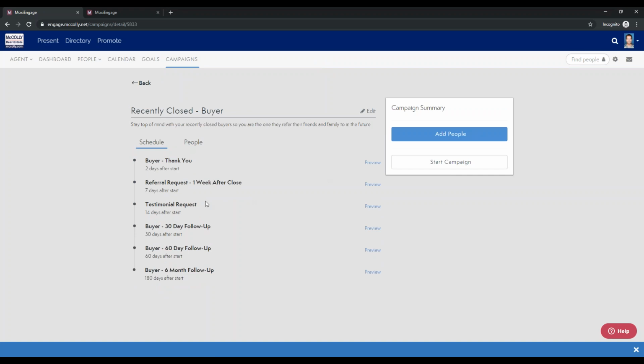So let's say you've gotten your campaign all good to go, you're ready to set everything up, you know exactly who you're sending it to, and you want to just hit Start Campaign.